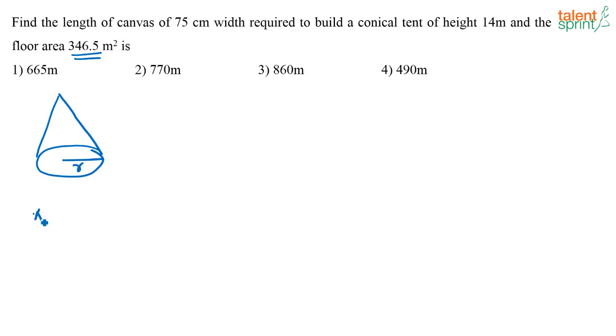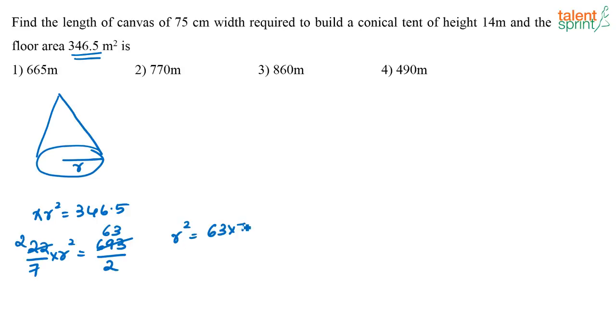So what is the floor area? It is nothing but pi r squared, that is equal to 346.5, or that is 22 by 7 into r squared. Now 346.5 is nothing but 693 divided by 2, correct? Okay, now 11 will go in both of these. This is the easy way to solve it. Otherwise, if you take it as 346.5 itself, again calculations become difficult. Now 11, 2 times it will go here. If you look at 11 here, it will be 63. So r squared is nothing but 63 into 7 by 4.